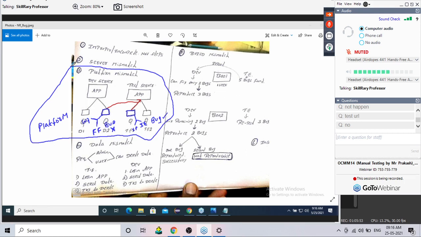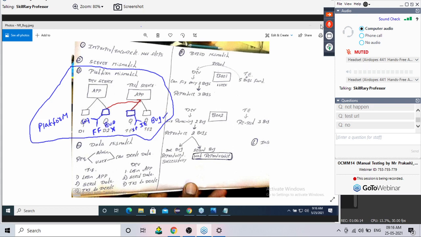Now again my question is the same. Whose mistake? And why? Whose mistake and why? Everyone is saying test engineer. That's all. Simplest. Good. Simplest answer.